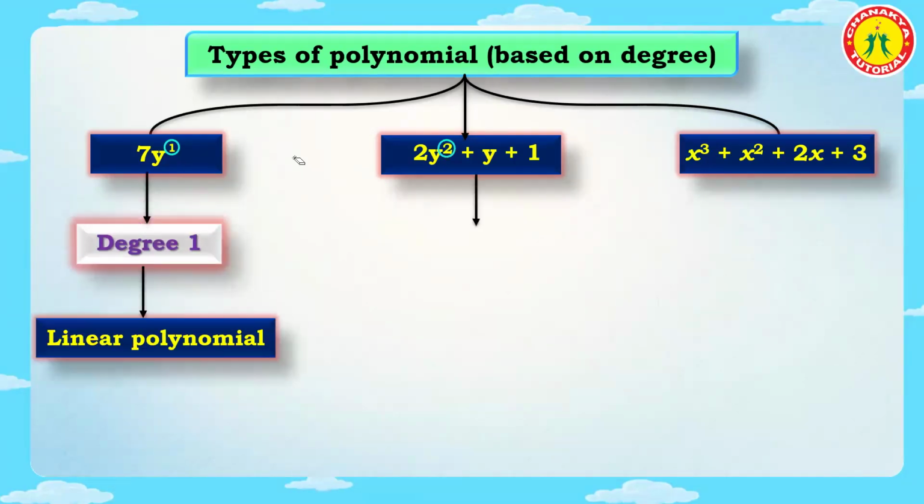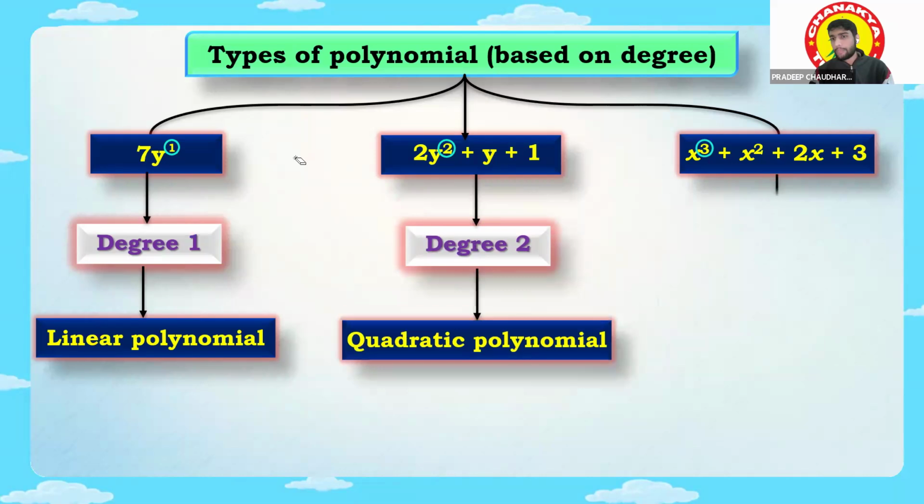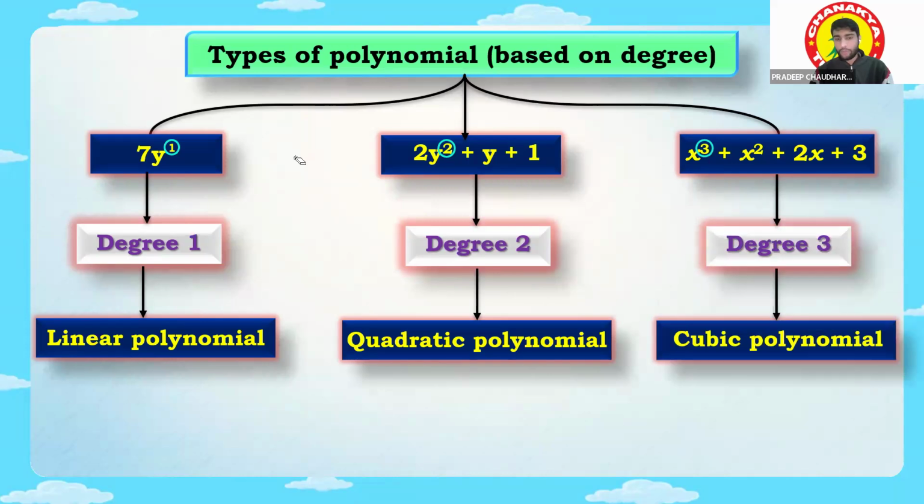If the degree is 2, it is quadratic. If it is 3, what will I call it? Cubic polynomial. That's why it is called a cubic polynomial. Is it clear, guys? Is it very clear?